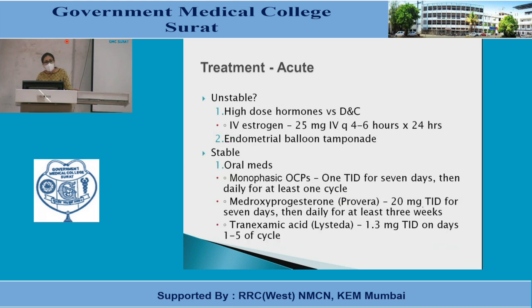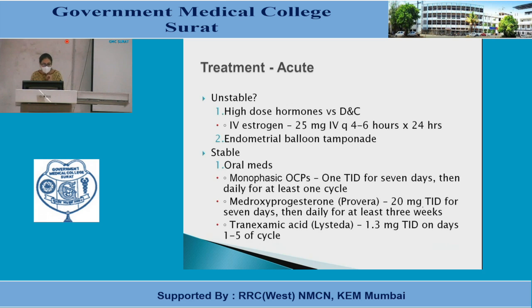If the patient has acute AUB and is unstable, we should give a high dose of hormone as well as can do a D&C. In case of high dose hormone, we give IV estrogen 25 milligram IV every 4 to 6 hours for 24 hours, or we can give endometrial balloon tamponade.